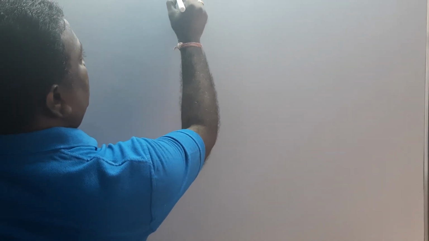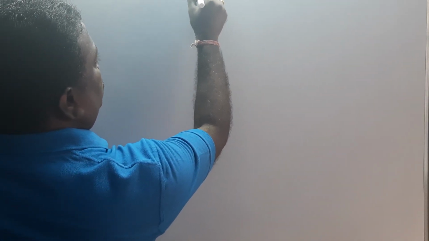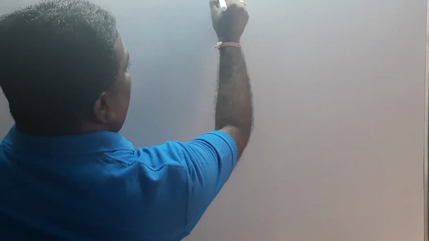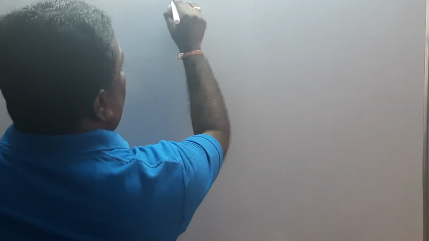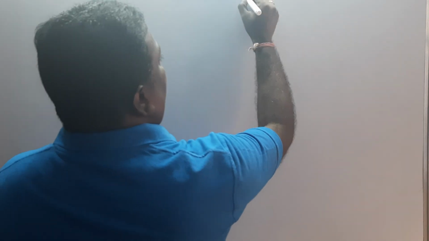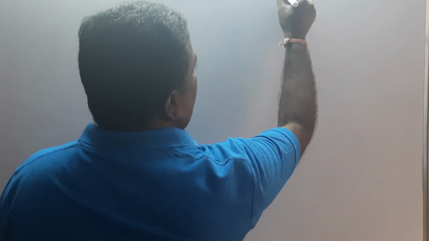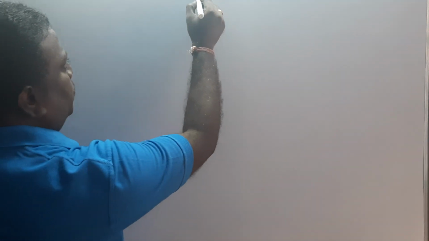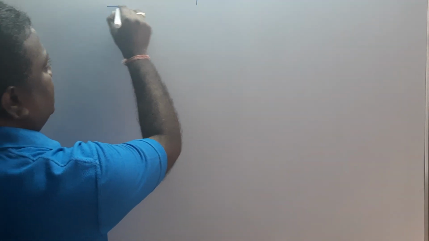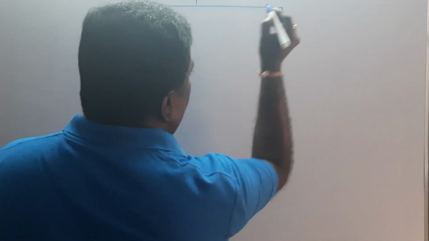The skeletal system, as everybody knows, is composed of 206 bones. The human skeleton is composed of 206 bones. Among these 206 bones, for our convenience, the skeletal system is classified into two types.